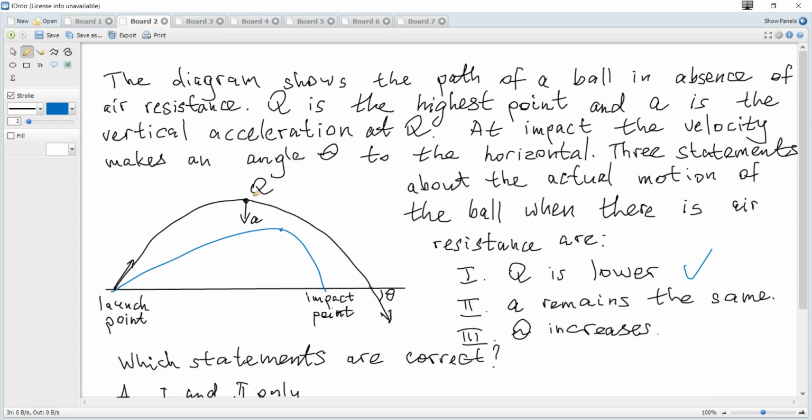So at the highest point, with or without a resistance, in vertical components only, it will be absolutely the same. And acceleration, it will be acceleration due to gravity only. It's actually g, so it's also a.